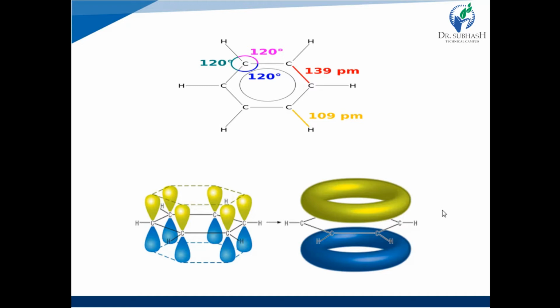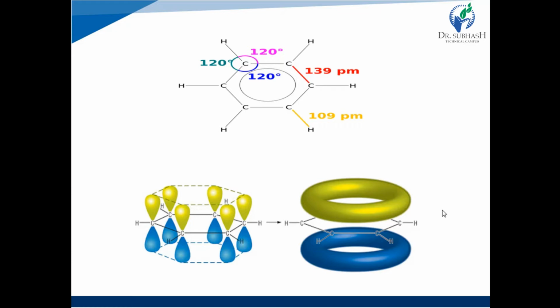So in this type of hybridization, only the px and py orbitals are involved, and the pz orbital remains unhybridized.